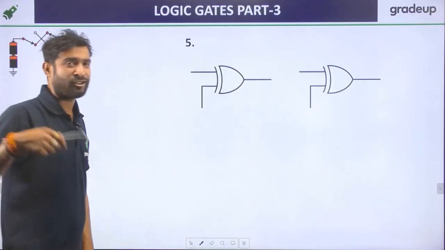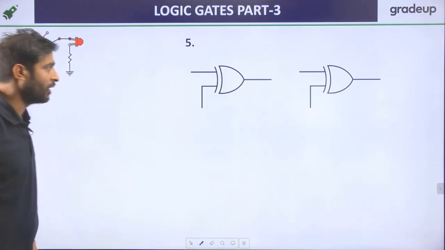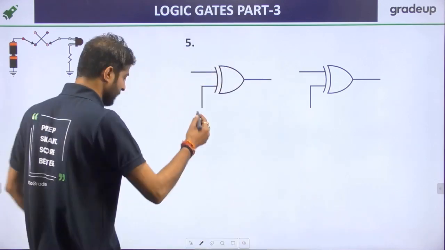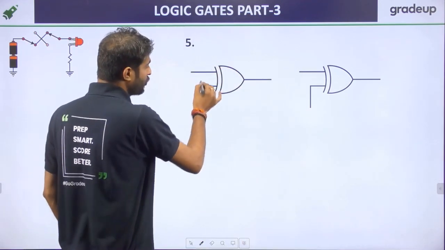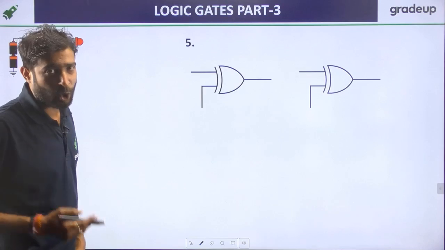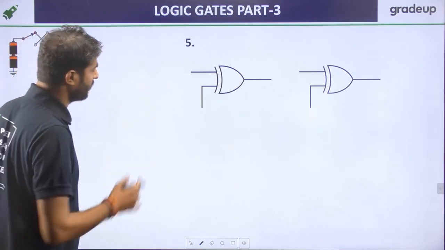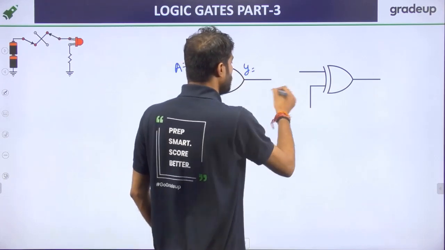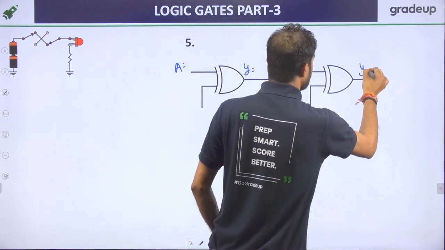Now if we move on to the next part, which is called enable disable, the control terminal is called the floating terminal, stop, or the control input, whatever you want to call it. I'm connecting A, and the output is Y.